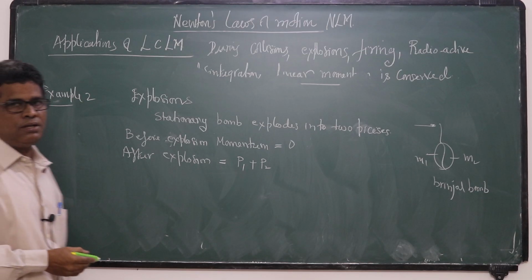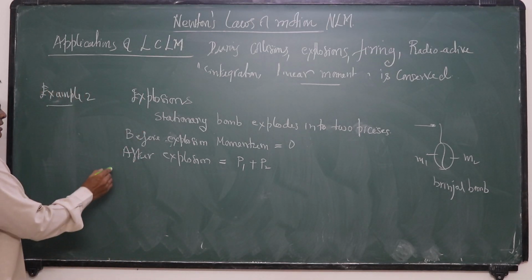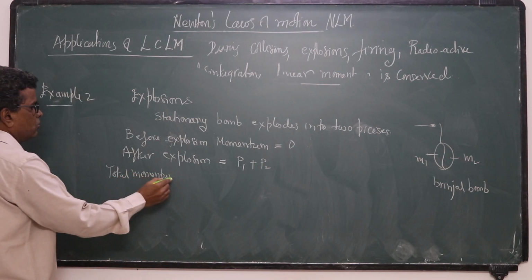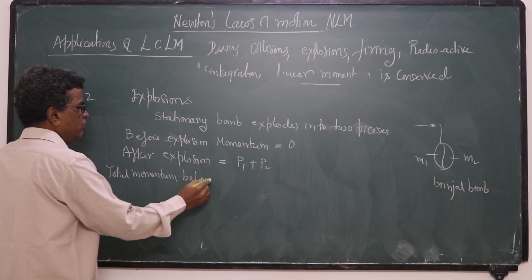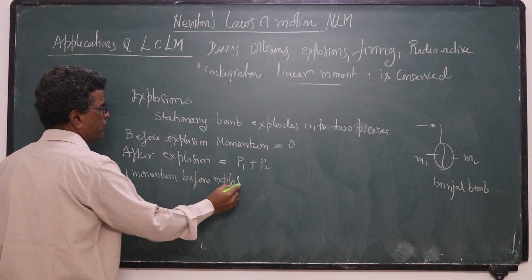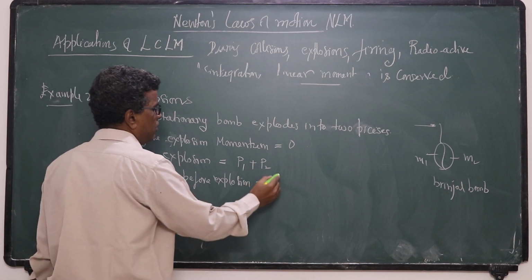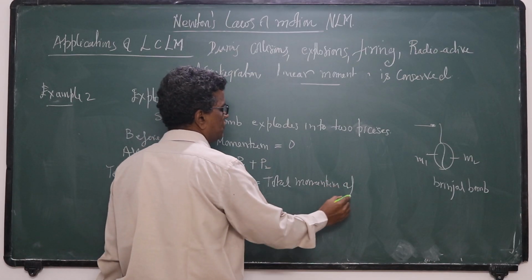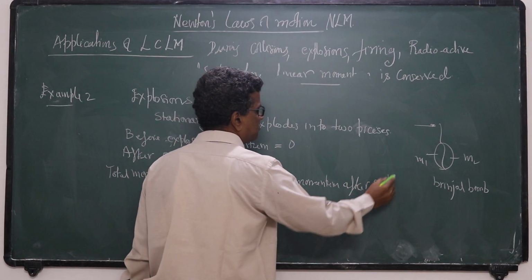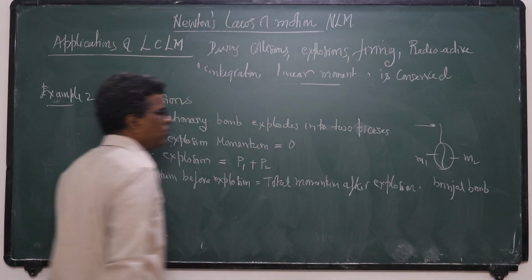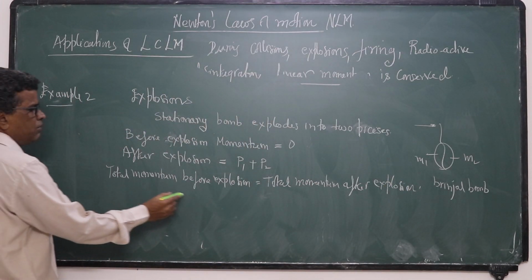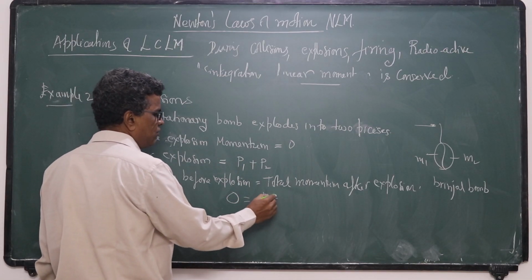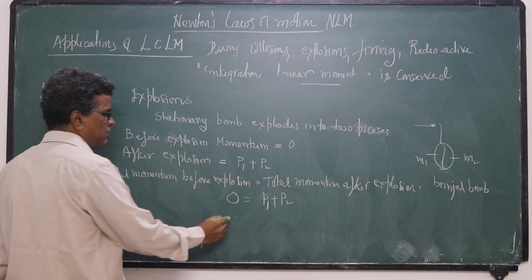Since there are no external forces here, momentum is conserved. So total momentum before explosion is equal to total momentum after explosion. Total momentum before explosion is 0. Total momentum after explosion is momentum of the first piece plus momentum of the second piece.